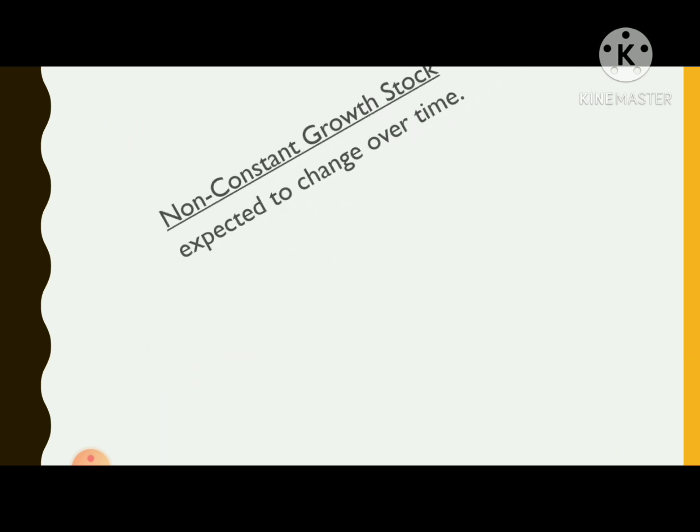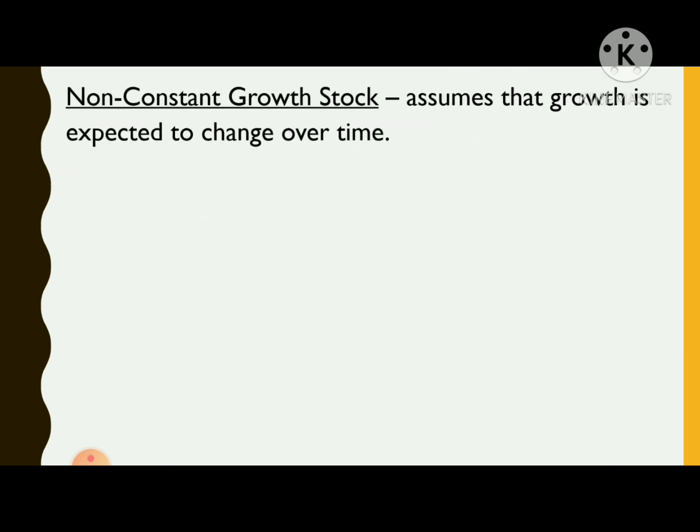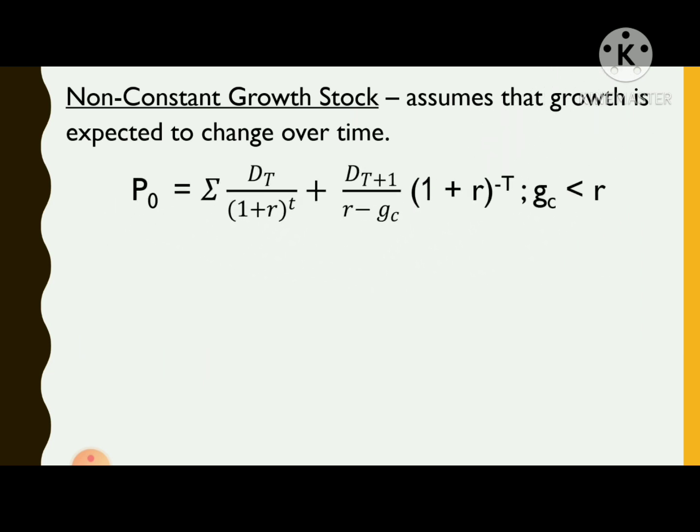Next is the non-constant growth stock. It assumes that growth is expected to change over time. So unlike on the Gordon, the dividend growth is not changing. On non-constant growth stock, the dividend is changing over time. So in order for us to get the stock price on a non-constant dividend growth, we use the